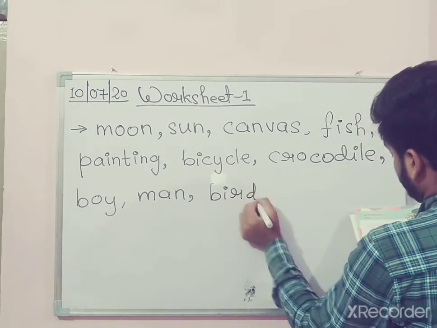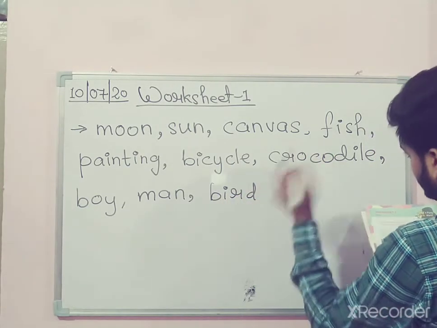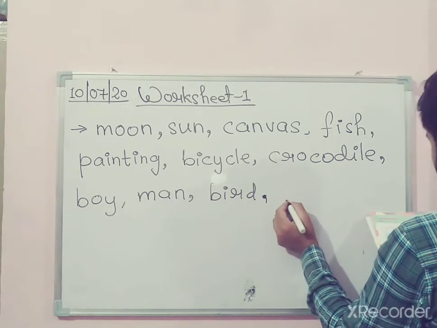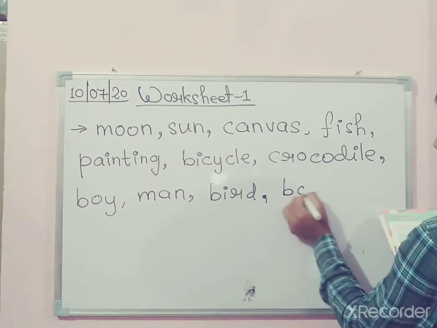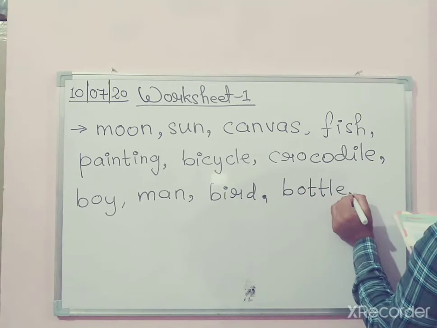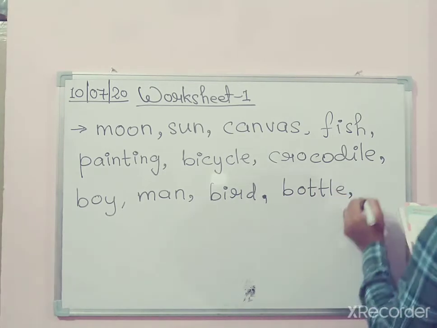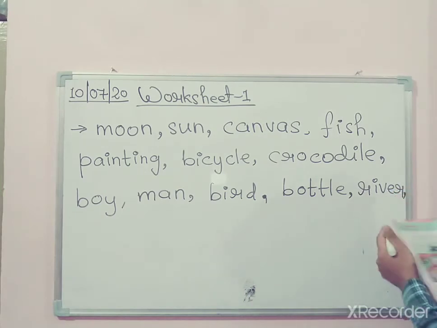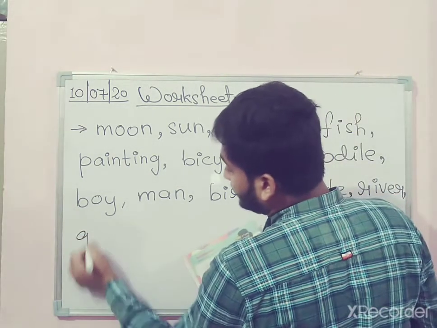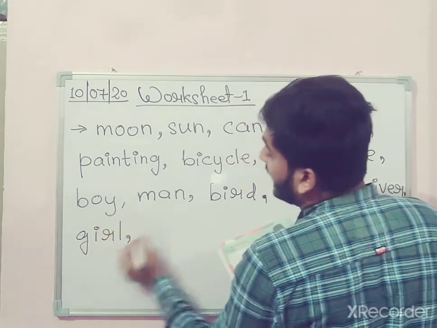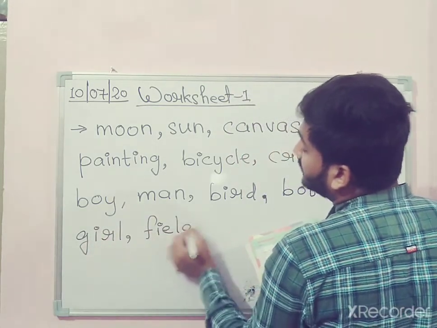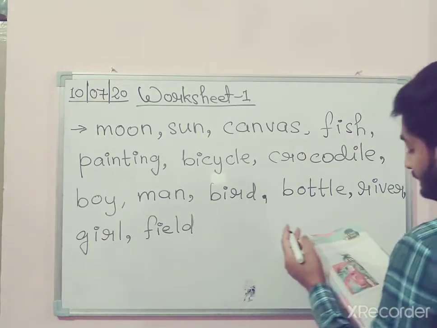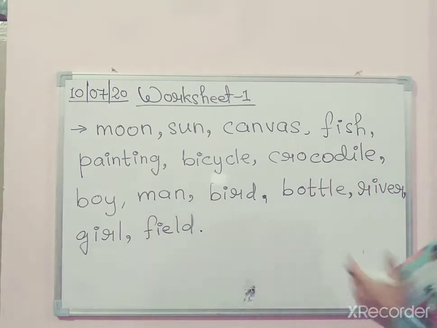The bird you can see, that bird is sitting on the man's head. Okay, in his hair, and he's sipping a bottle. That bird is sipping a bottle. River, we can see a river where the fish is swimming, and a girl, we can see a girl, and a field where the boy and the man are sitting. Okay, so these nouns we can see in this picture which is given on page number 2.